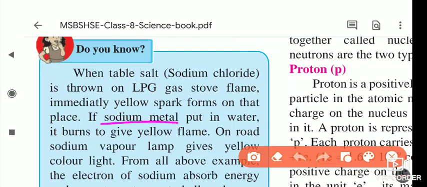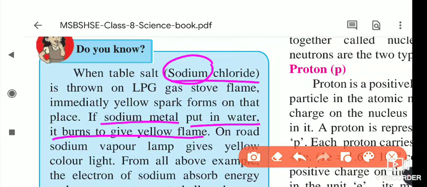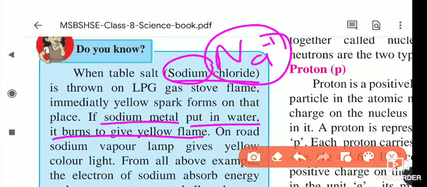The sodium metal present in sodium chloride, NaCl, if put in water, burns and gives out a yellow flame. Sodium, Na, is a metal; if we put it into water, it burns by itself.